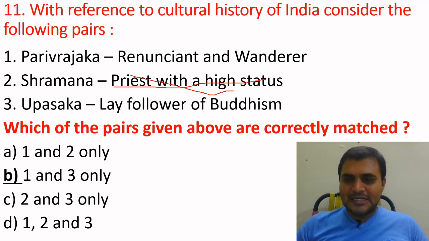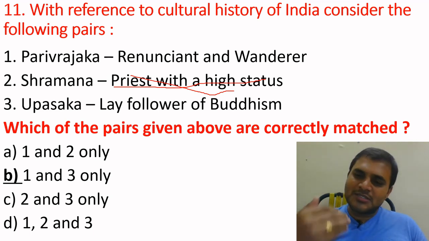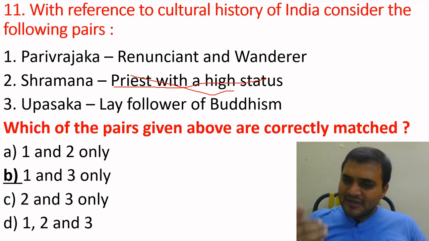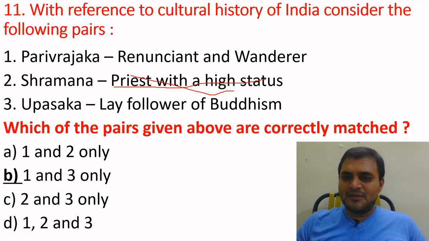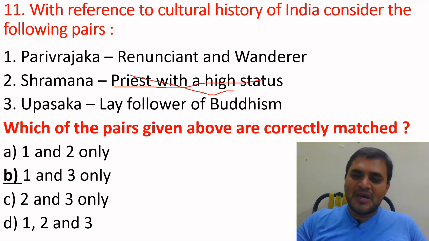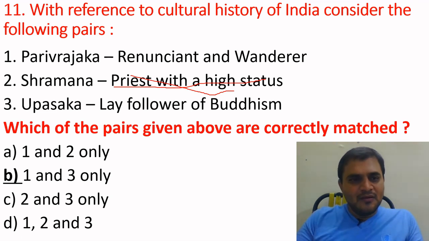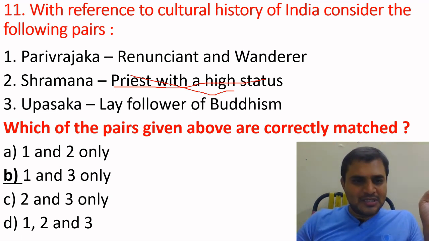Nowadays in Tibet, there is a different type of system. In the family, the first son will get married, the second son will go to a monastery, and the remaining sons will go to the monastery to protect Buddhism. Okay, we'll see, the first option is correct and the third option is correct.